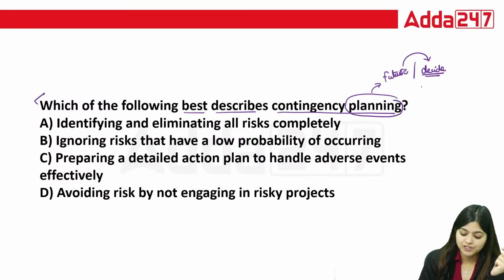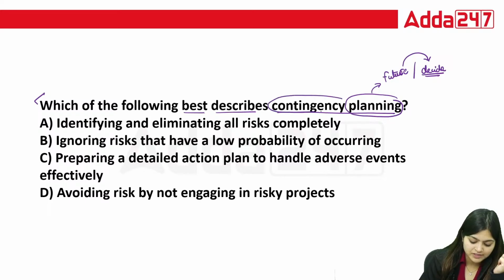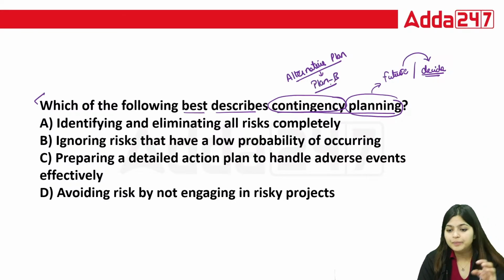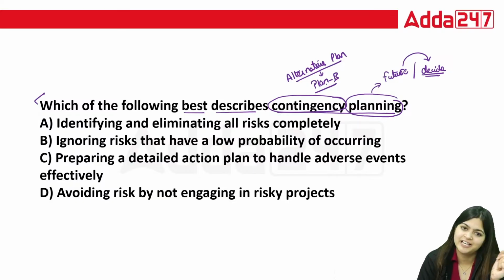So in that case, people will search for an alternative course of action, an alternative plan. Generally we call this alternative plan your plan B. When your plan A doesn't work, you will shift to your plan B. That is contingency planning. Because of uncertainties and some environmental factors, you are not able to continue with your existing plan, then you will call it contingency planning.